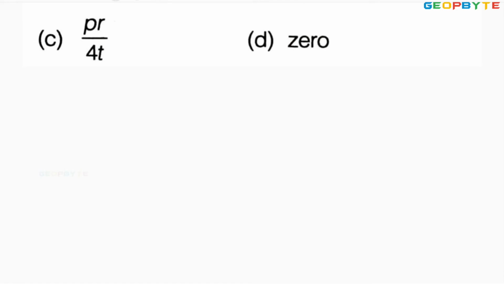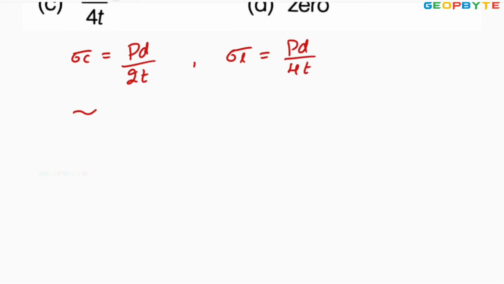As you know, the circumferential stress sigma c equal to PD by 2T. The longitudinal stress equal to PD by 4T, whereas the maximum shear stress equal to (sigma c minus sigma L) by 2.